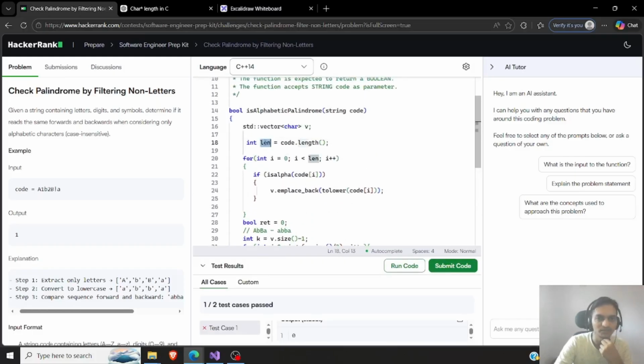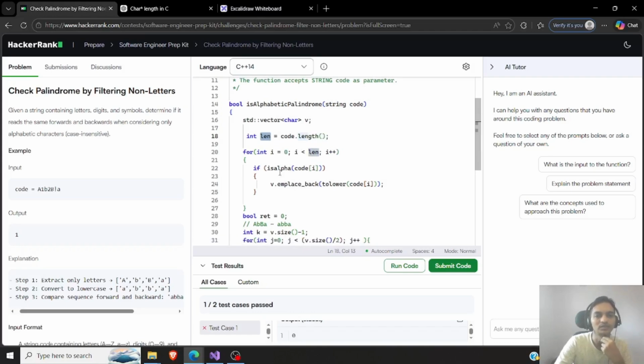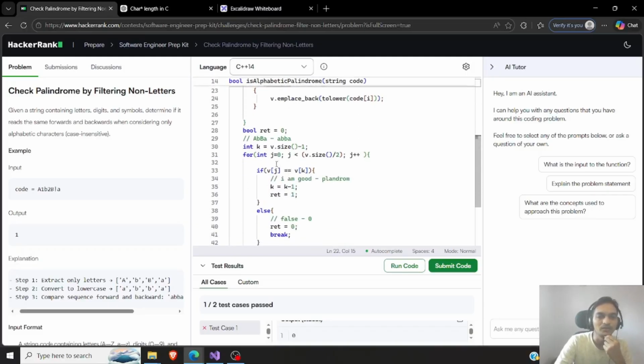So if it was just Z, what will happen? Let's see. The length will be 1, 0 is less than 1, and then it will go into V. When we go through V, what will J take? It will just make it 0 or what? 1 divided by 2 will be 0 in terms of integers. This is where I will get in trouble.